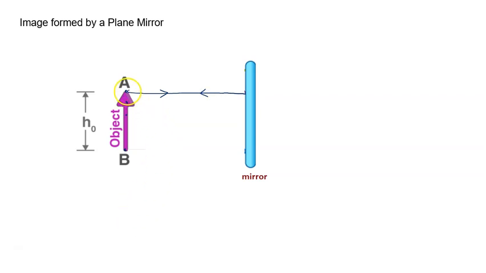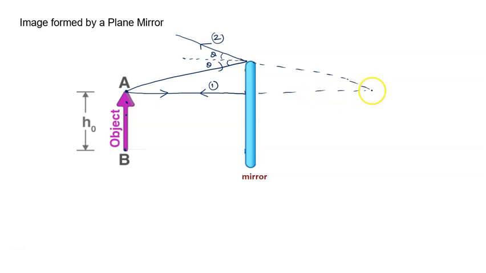If I say this ray is striking here, and at this point this is the normal, and let's say the angle of incidence is theta, then definitely the angle of reflection will also be theta, because angle of incidence equals angle of reflection. If we call this reflected ray number 1 and this reflected ray number 2, they cannot meet in the direction in which the object is placed. But when you retrace in the backward direction, they appear to meet at a point. At this point we get the image of the point object A.